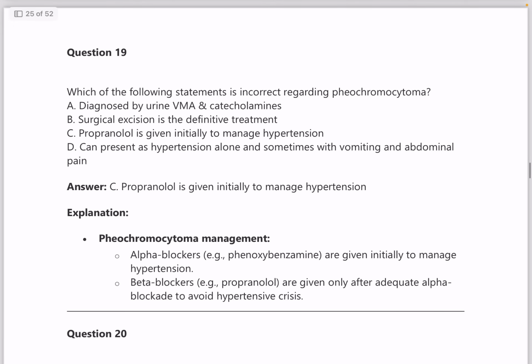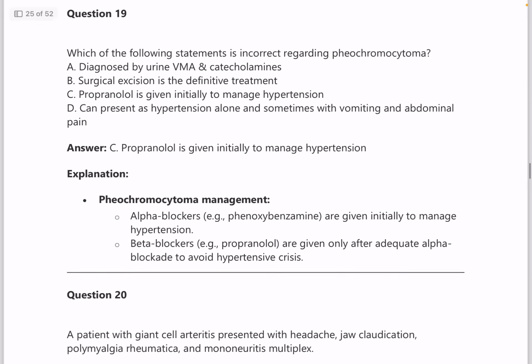Next, question number 19. Which statement is incorrect regarding pheochromocytoma? Answer: propranolol is given initially to manage the hypertension. That is wrong, because pheochromocytoma management is also very important. Recently, questions have been coming up from pheochromocytoma about how it presents and about its treatment. So please go through that as well.